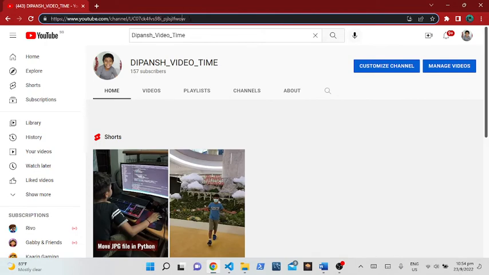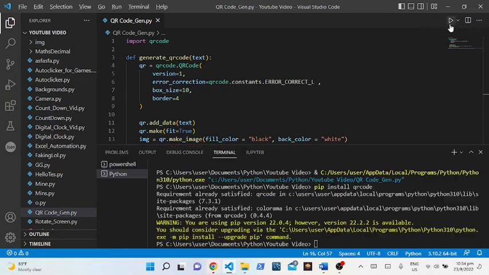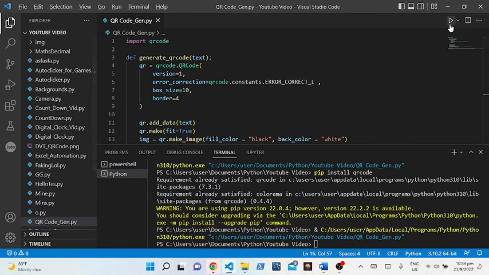So, let's go back and copy paste this right away. If I control click, and yeah, it'll open. So now, are you excited to see our QR code generate? Let's see. Wow.